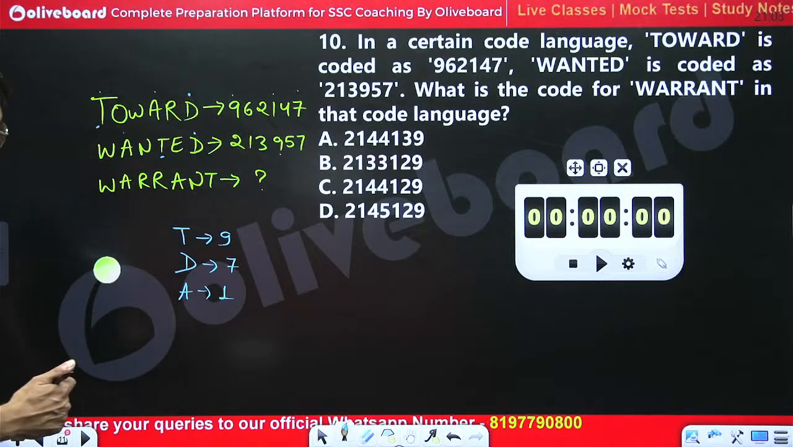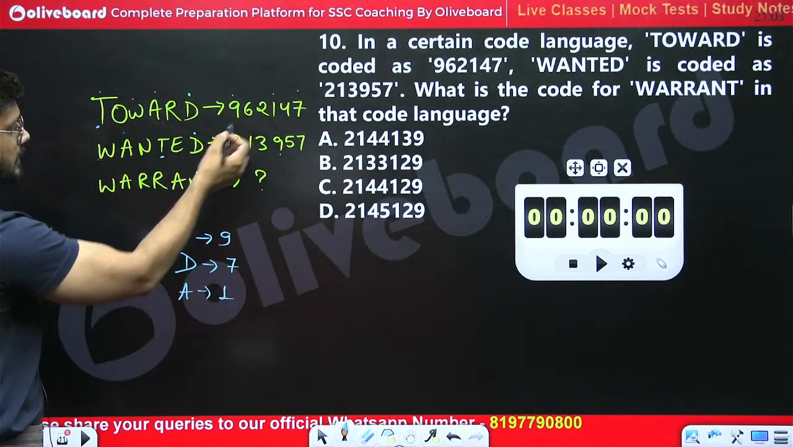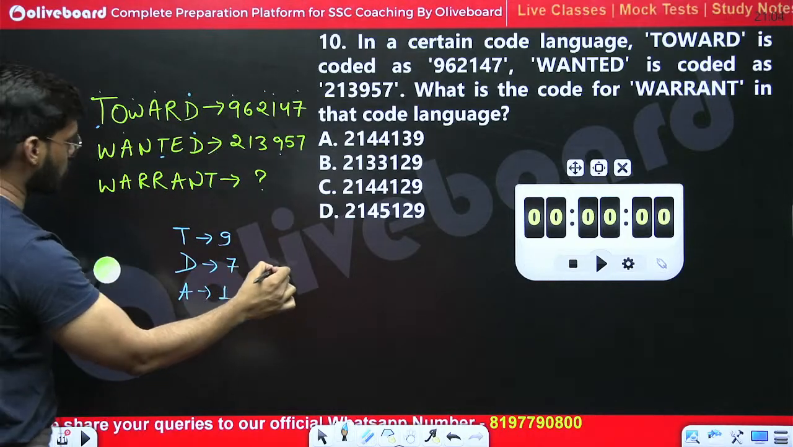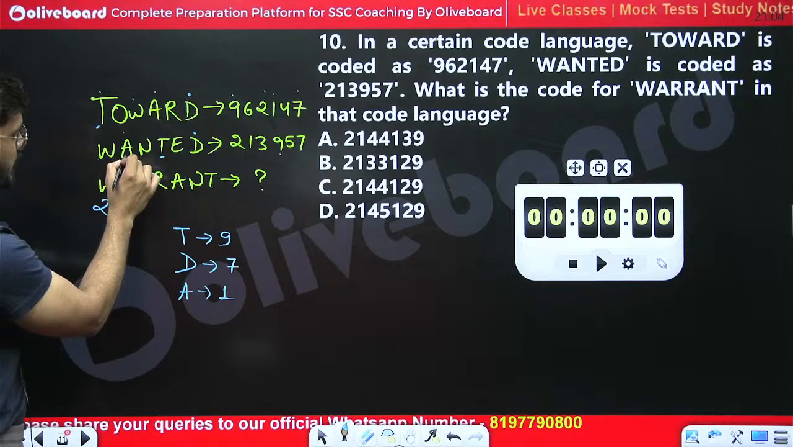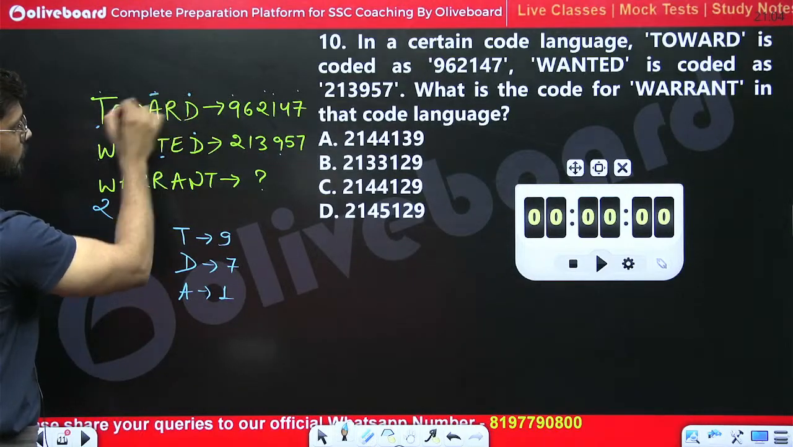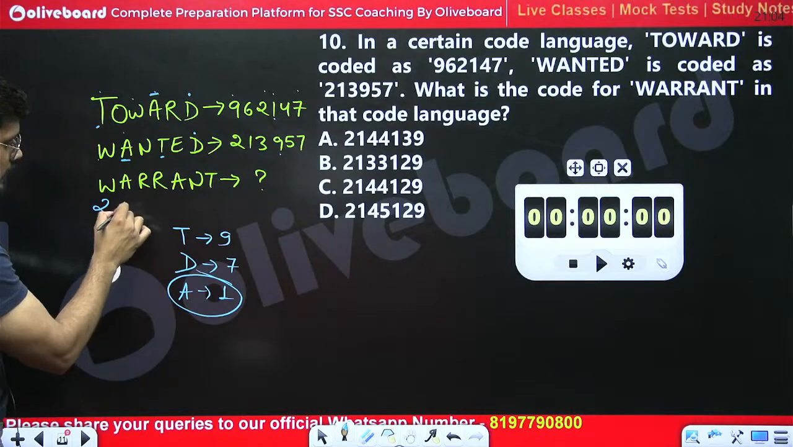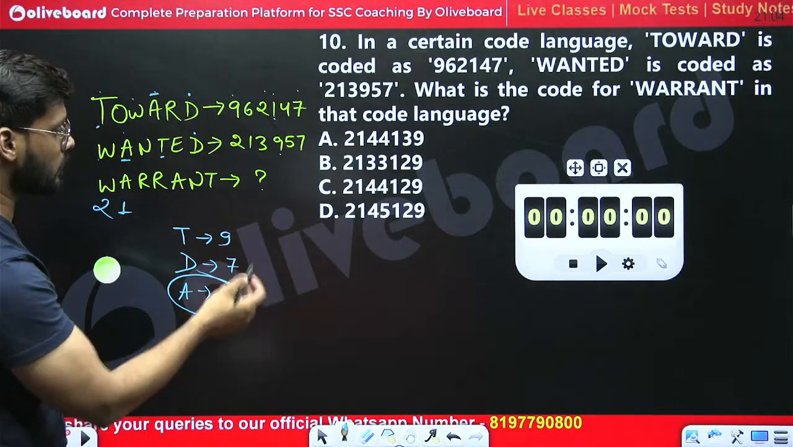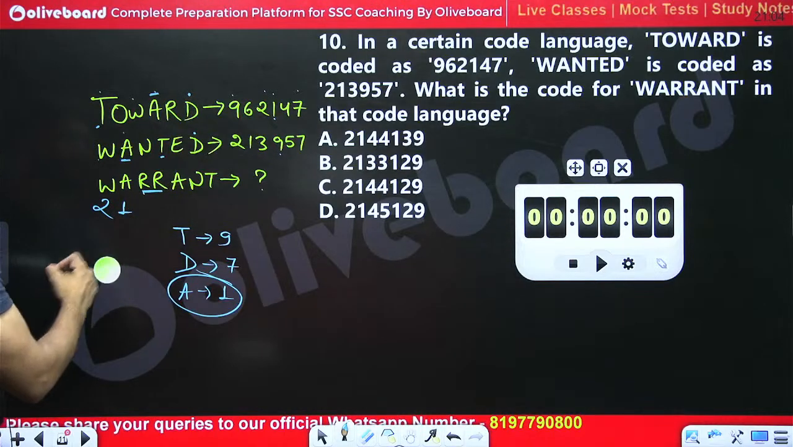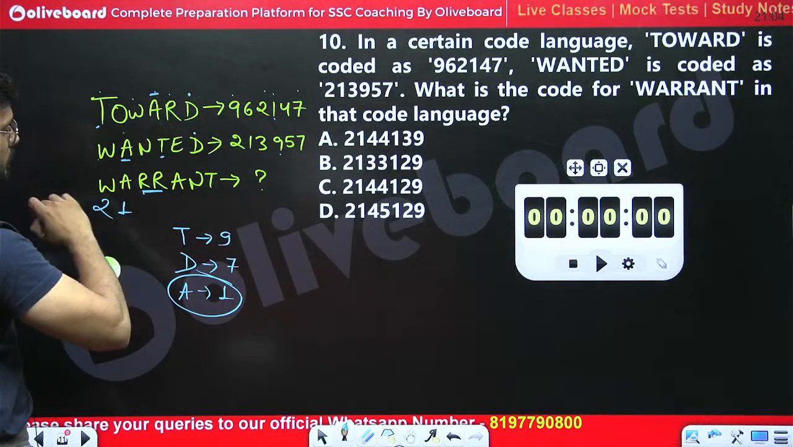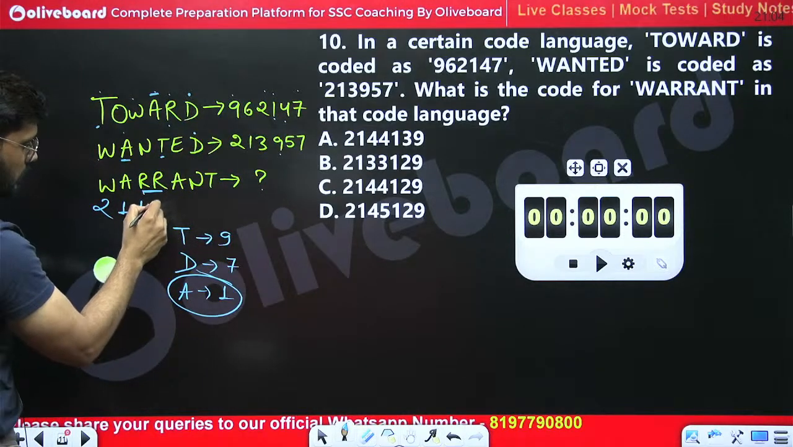So let's see the right answer. How can we represent W? W at 3 and W at first, 2 and 2. So W will be coded as 2. A is given at second position and at fourth, and we have already decoded A as 1. 2, 1. Is there any option starting with 2, 1? There are many options. R is repeated 2 times, and R is given over here only once at fifth position, where 4 is given. So 2, 1, 4, 4.